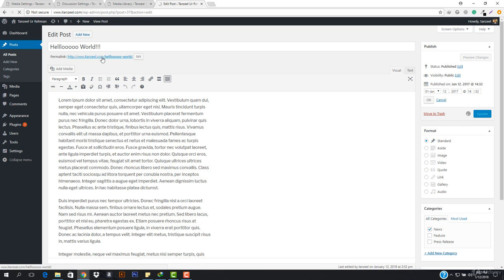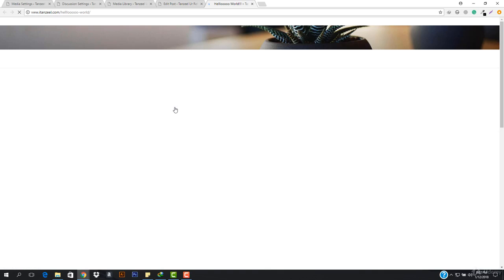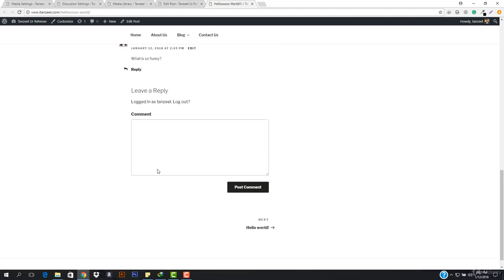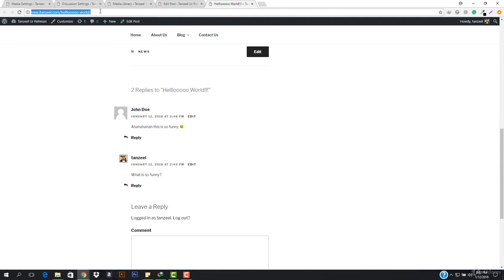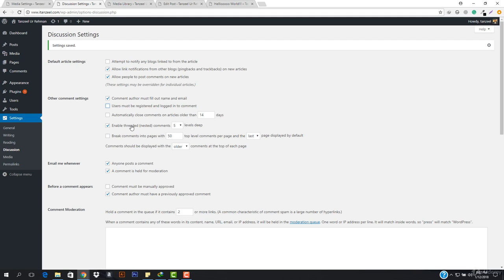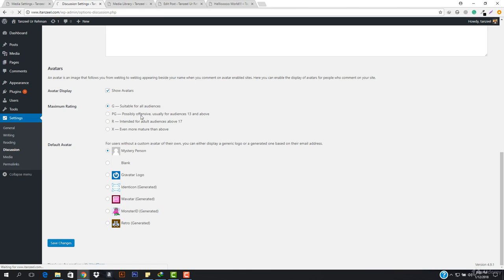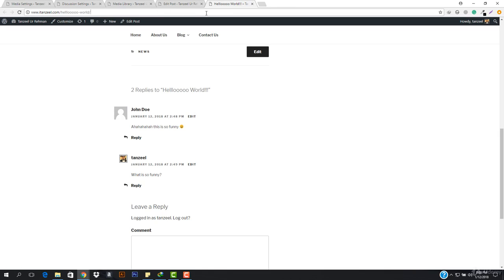And then I open this up. Then you will see that I will not be able to reply to it. Actually, I can reply to it because I am the administrator. Okay, but this is not checked as well. Let's close it. Automatically close comments on articles older than 14 days. So let's check it, and let's go ahead and refresh.